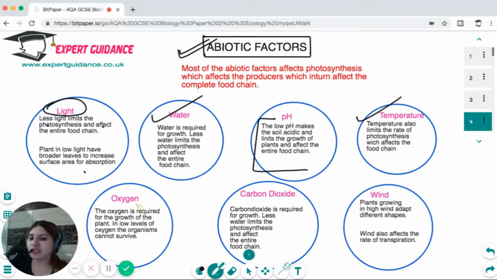Oxygen limits growth as it is required for respiration. The carbon dioxide again is required for photosynthesis, and plants growing in high wind will have different shapes. Wind will affect the rate of transpiration and the rate of absorption of water, which will in turn affect the entire food chain. So all these abiotic factors are interconnected with each other.